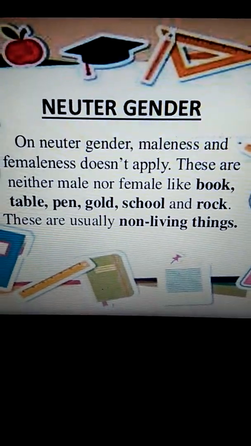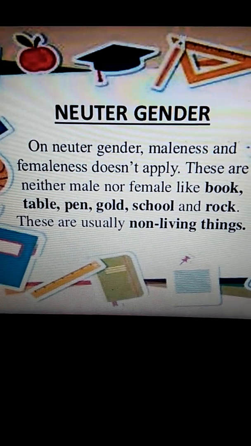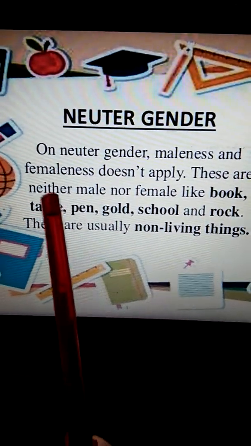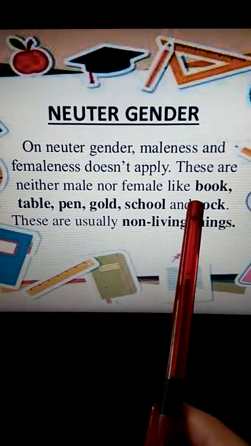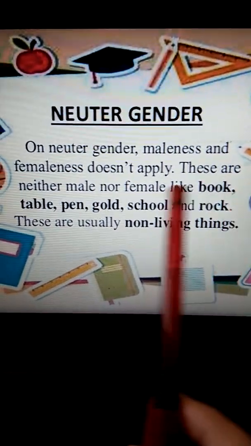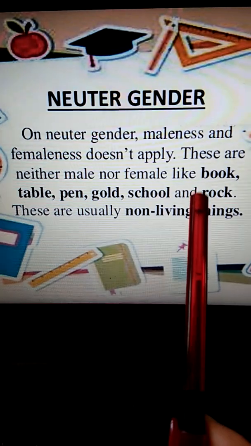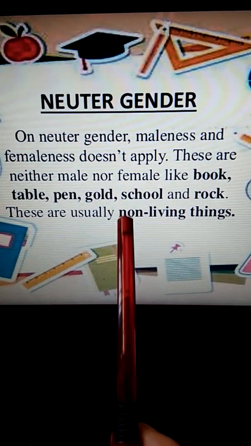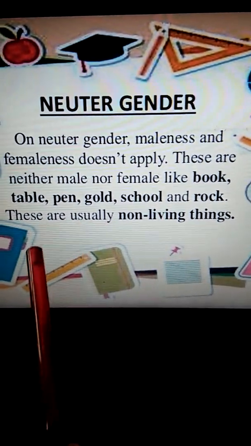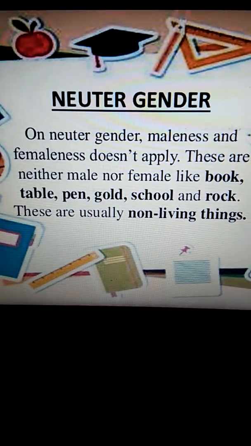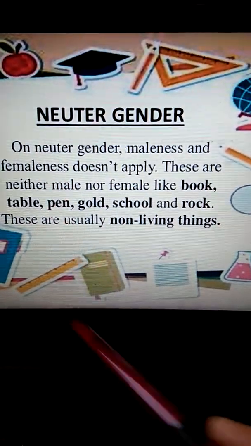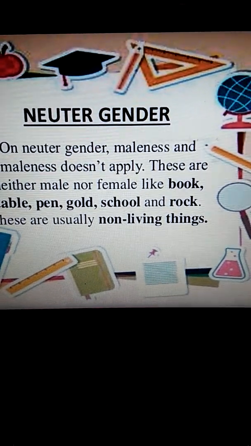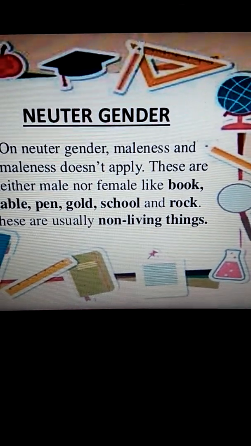Neuter gender, as I already told, it is a lifeless thing. On neuter gender, maleness and femaleness doesn't apply. These are neither male nor female, like book, table, pen, gold, school, and rock. These are usually non-living things. So basically the non-living things are considered as neuter gender. I hope it's clear, children.